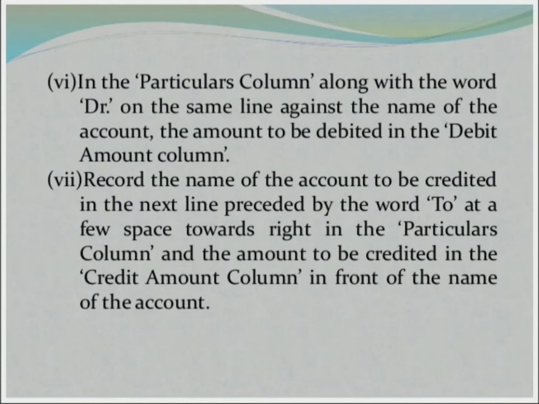You record the debit amount in the debit amount column, and in the next line we record the account to be credited. For the credited account, we write the prefix "To" before the particular account. So for the debit entry, after the account name we write Dr., which indicates debit, and in the next line we write the credit entry, with the prefix "To" before the account. This is how we make the debit and credit entries in the particular columns.